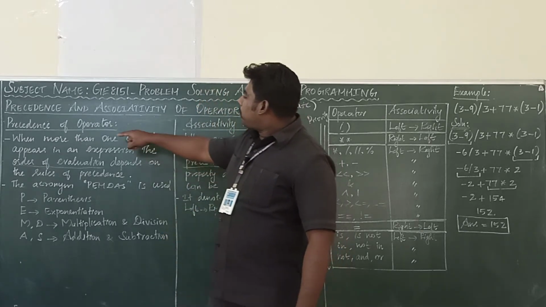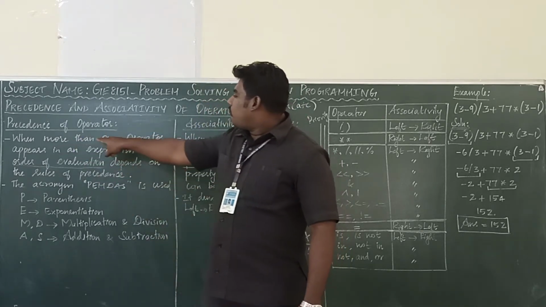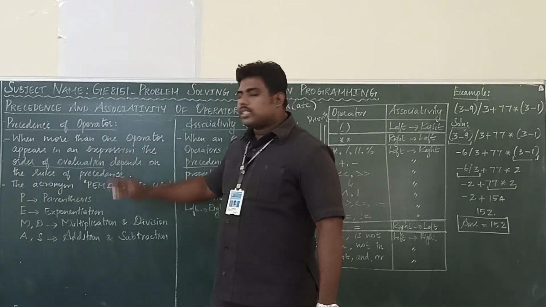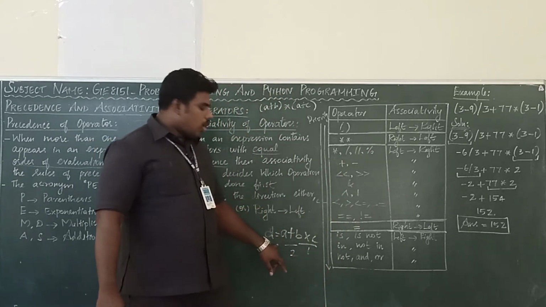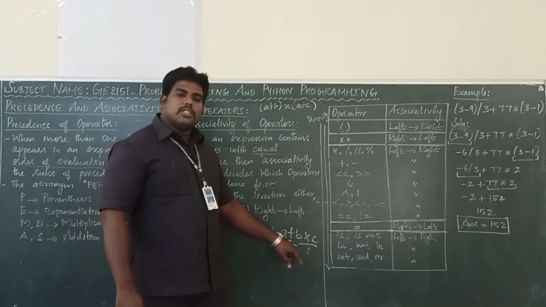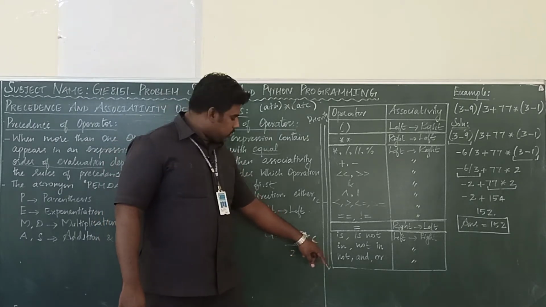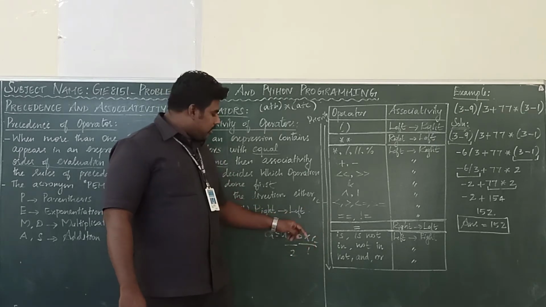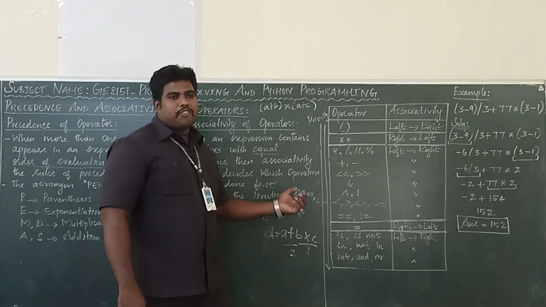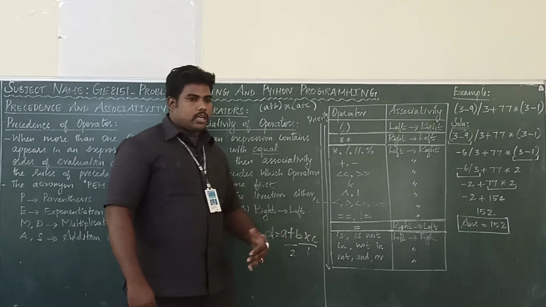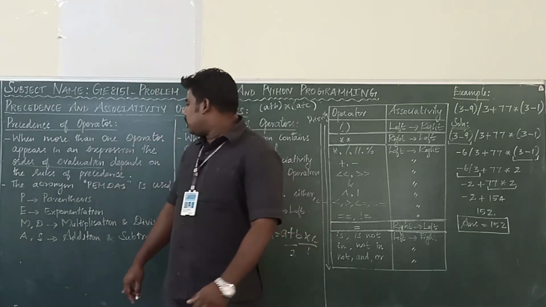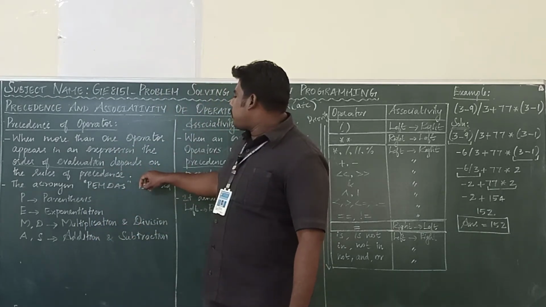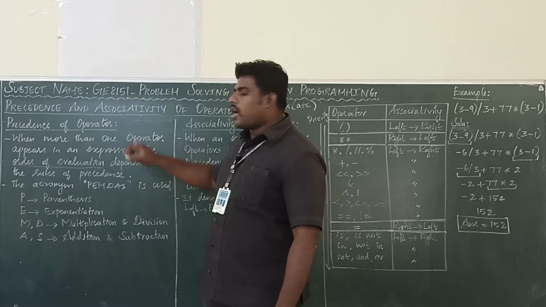So, precedence of the operator. When there is more than one operator in the expression. See this expression. How many operators are there? Plus is one operator. Multiplication is one operator. This A, B, C are the operands, and the symbols are the operators. If more than one operator is present in the expression, the evaluation depends upon the priority.